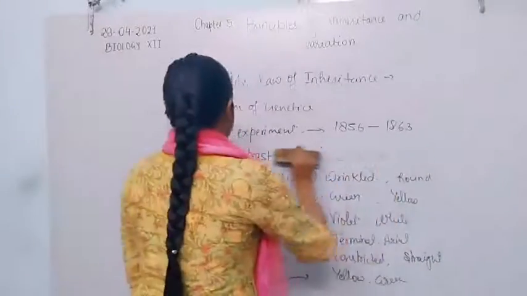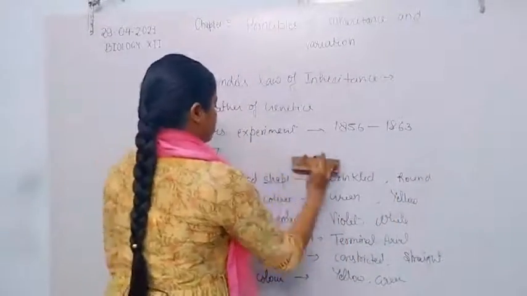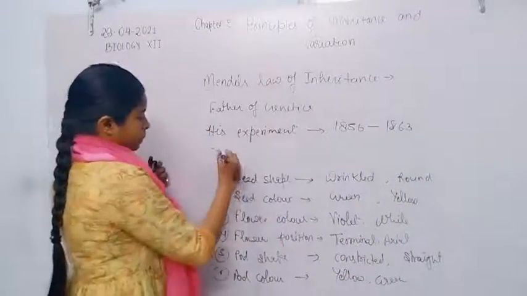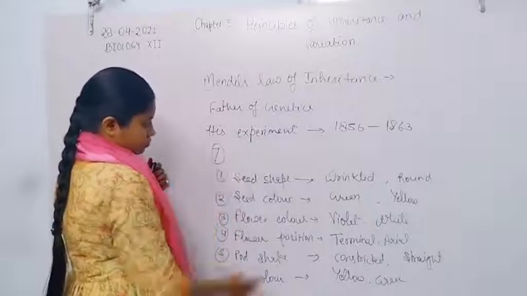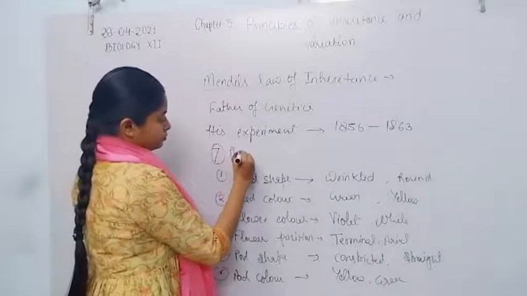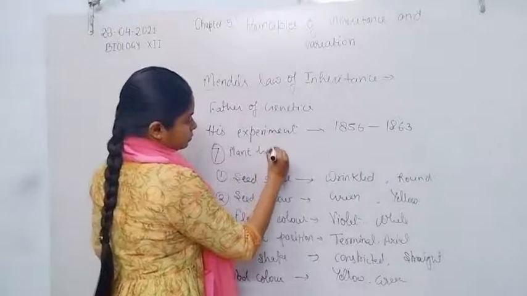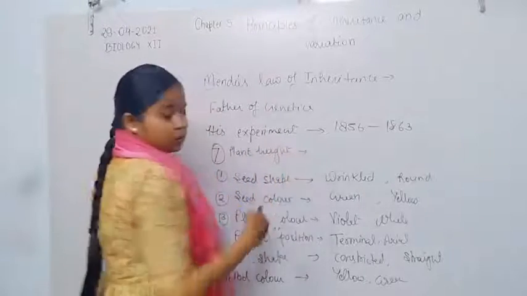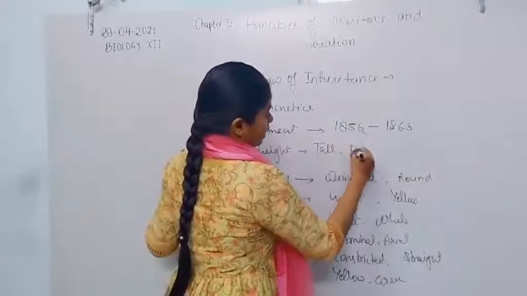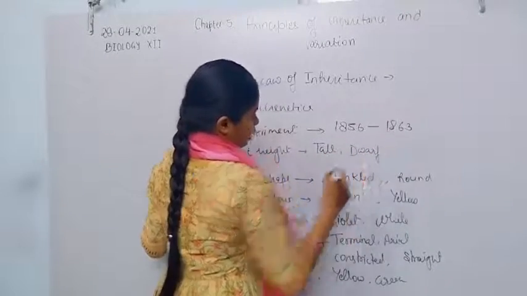Seventh contrasting character is plant height. Plant height is tall and dwarf.